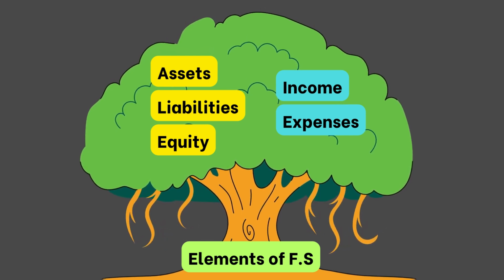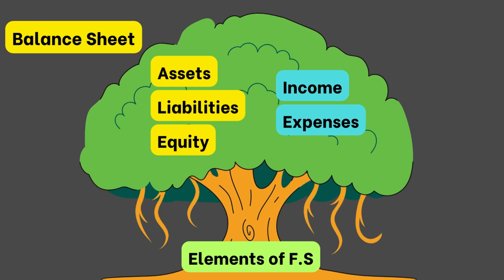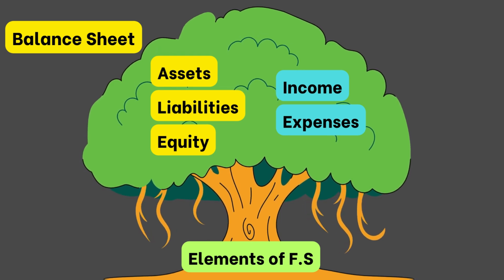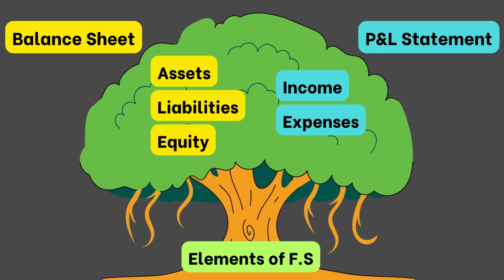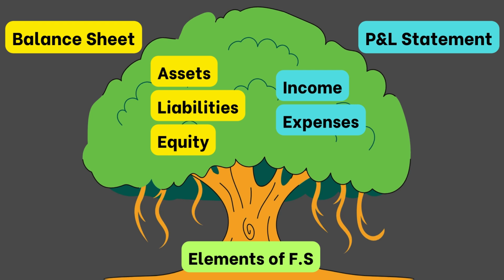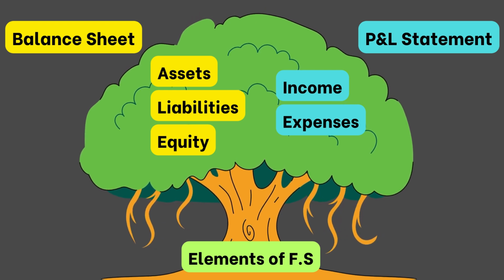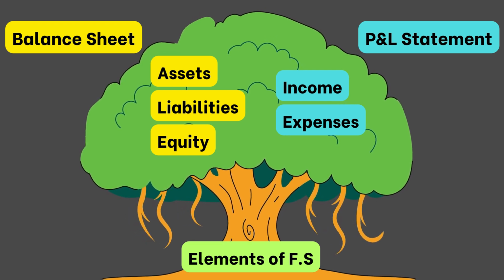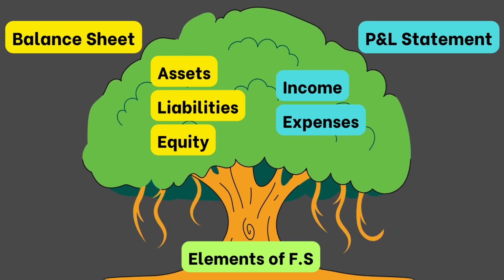Assets, liabilities, and equity are shown in the balance sheet, whereas income and expenses are shown in the profit and loss statement. These 5 elements are interconnected and form the foundation for preparing financial statements, such as the balance sheet, income statement, and statement of cash flows.